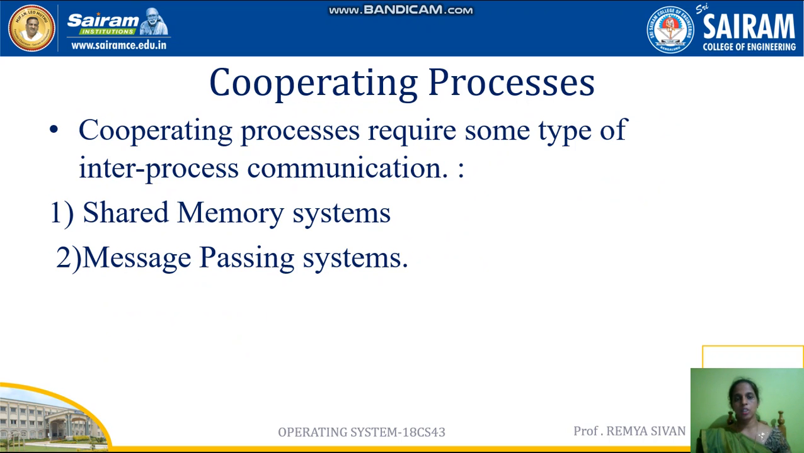And cooperating process means they have to communicate with each other. They will be affected by each other, right? So they have to communicate. So for communication, there are two different methods. The first one is shared memory system and the second one is message passing system. So let me explain the shared memory system first.